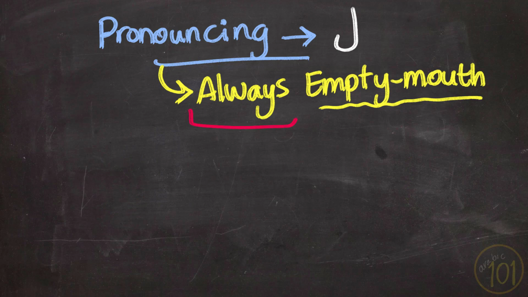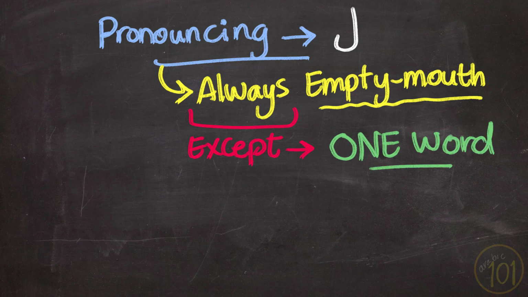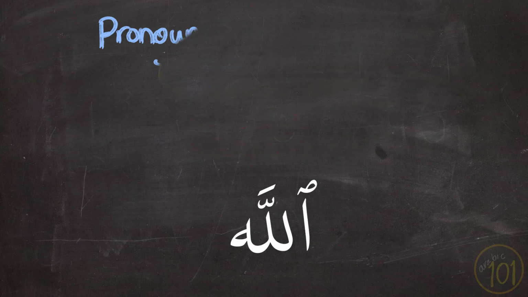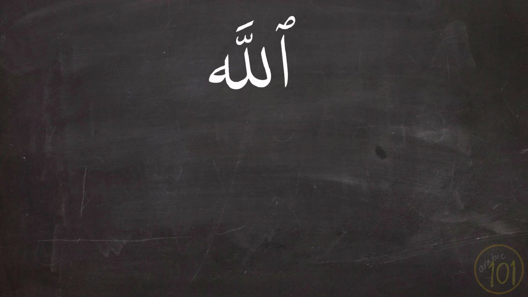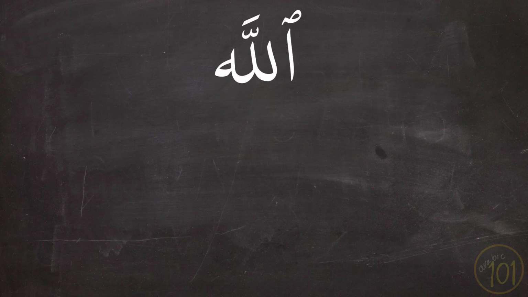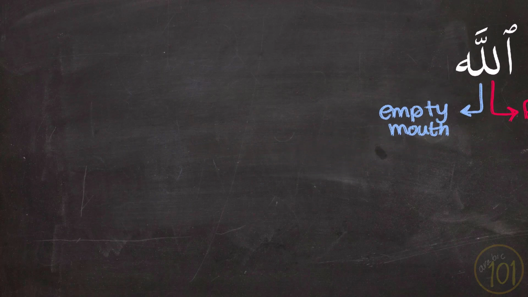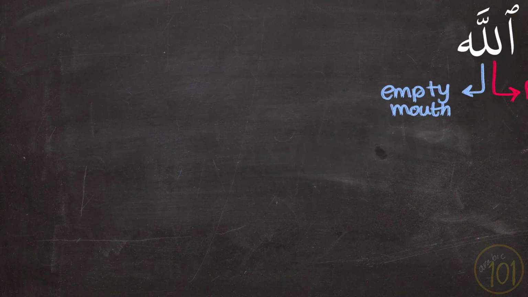So if it is always empty mouth, what's the problem then? Well, it is indeed an empty mouth letter, except in one single word. And it is not just any word, it is the greatest word there is, Allah. Now we can notice right away that we say by default Allah, la, not Allah. So in this case, we make the lam full mouth. So that's why we say Allah, la. However, the lam in the word Allah will be empty mouth in 3 cases. So in 3 cases, we will not say Allah, but we will say illah.